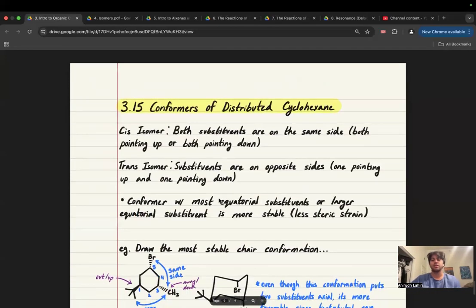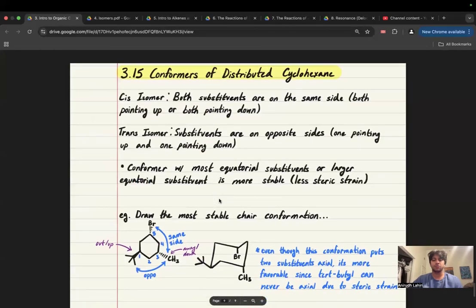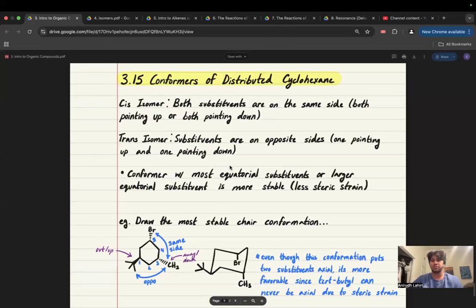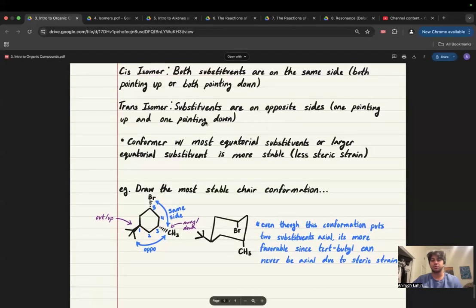Conformers of disubstituted cyclohexane. So cis means both substituents are on the same side, both are pointing up or both are pointing down. Trans means opposite sides, one is pointing up, one is pointing down. The conformer with most equatorial substituents or larger equatorial substituent is more stable because of less steric strain.